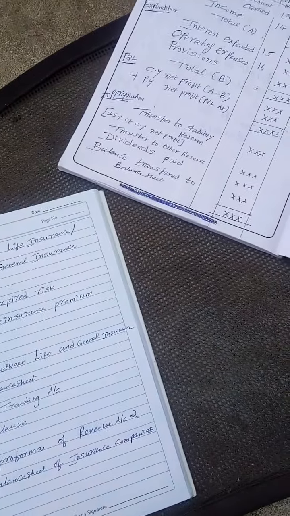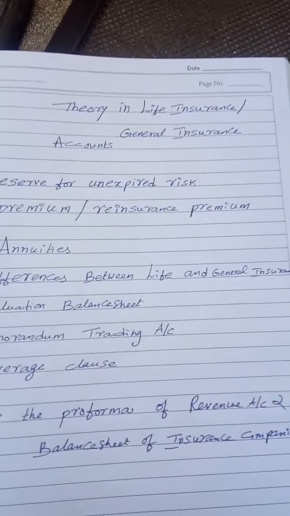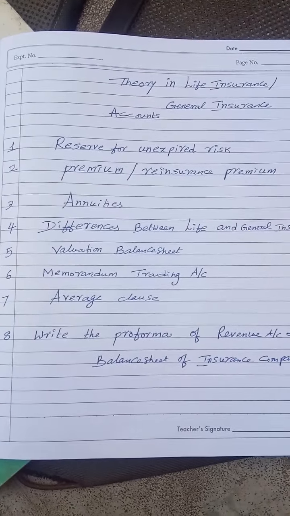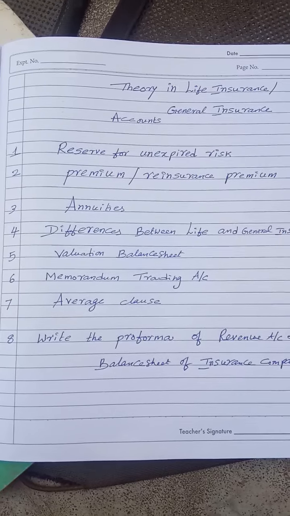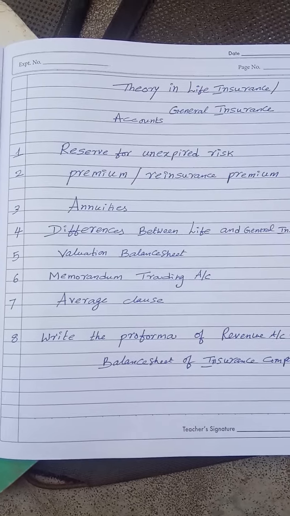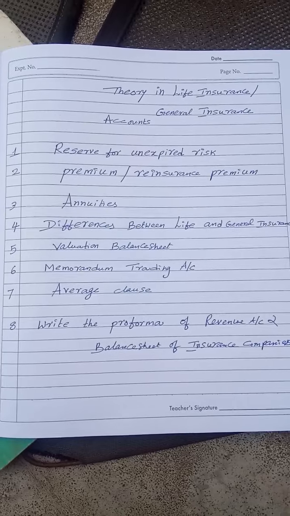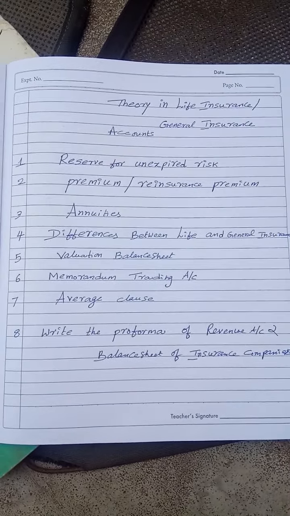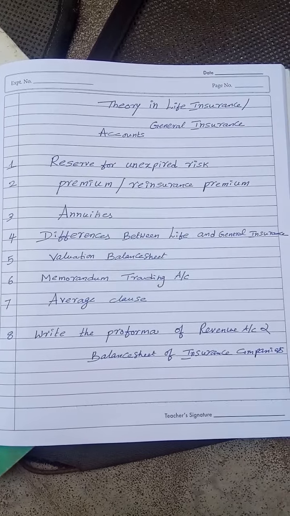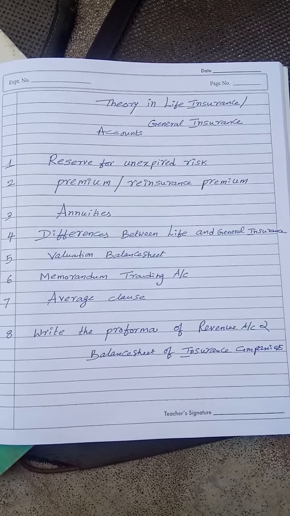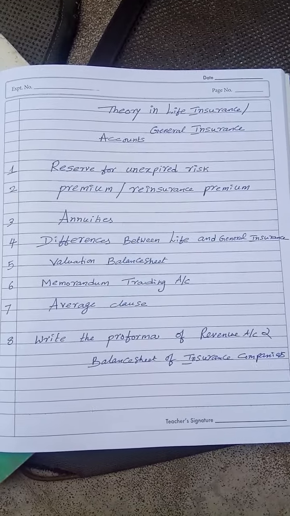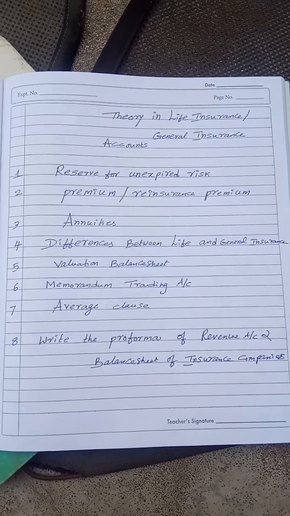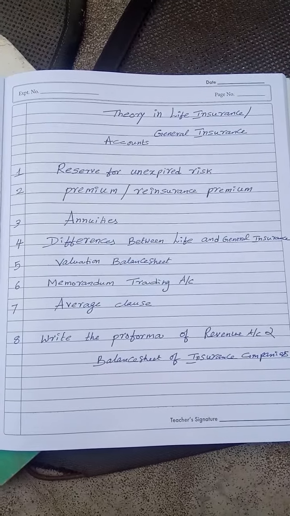Now, important theory of insurance company accounts. Like reserve for unexpired risk. Reserve for unexpired risk is maintained by general insurance companies. Generally, general insurance policies will be for one year. So whatever premium they receive, they cannot treat as income. In case of fire insurance business, 50% of the premium will be transferred to reserve for unexpired risk. In case of marine insurance, it is 100%.